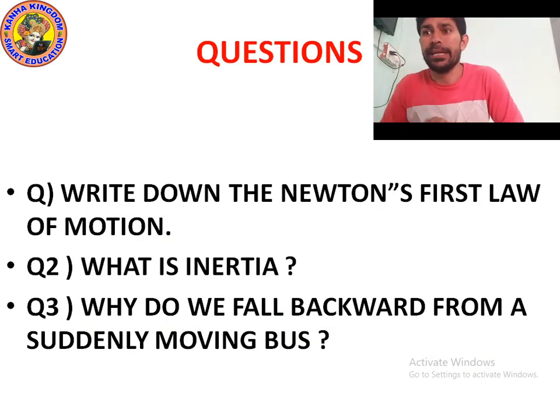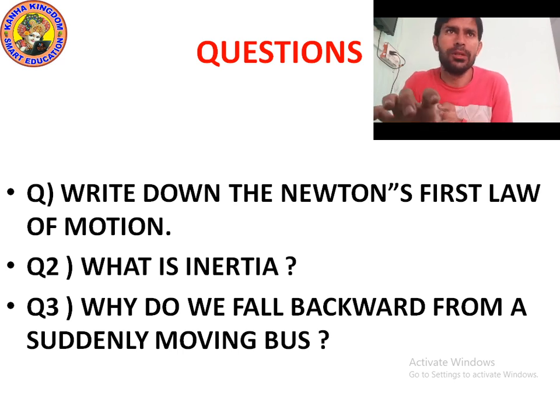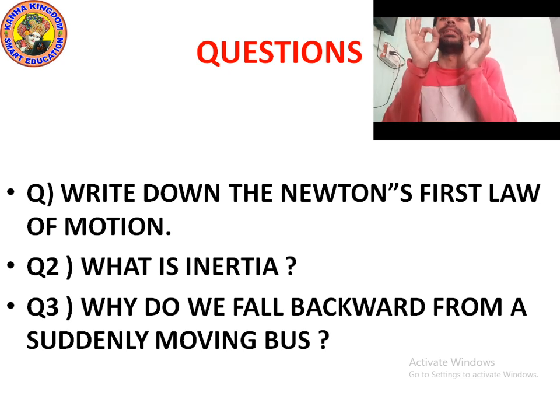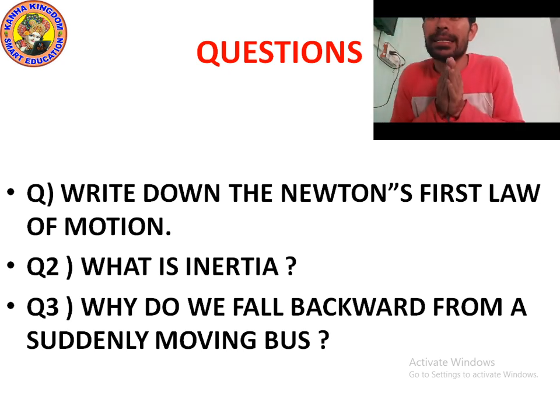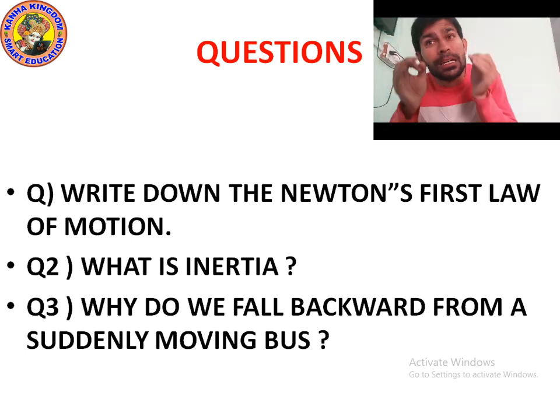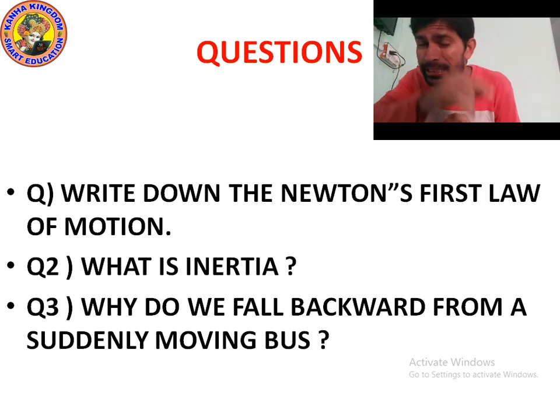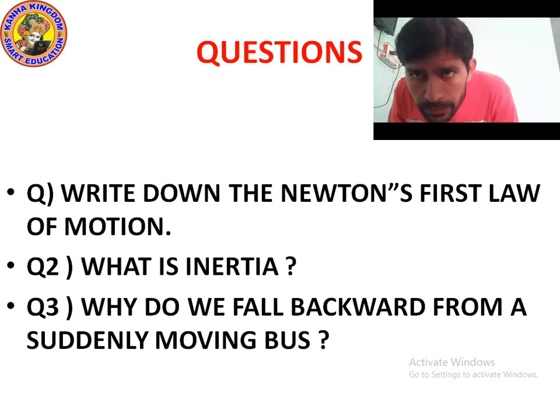Okay, it's time to ask questions from you. Question number 1. Write down Newton's first law of motion. Yes, what is Newton's first law of motion? The law of motion was given by Newton. According to Newton's first law of motion, an object remains in a state of rest or in uniform motion in a straight line unless compelled to change that state by an applied force.